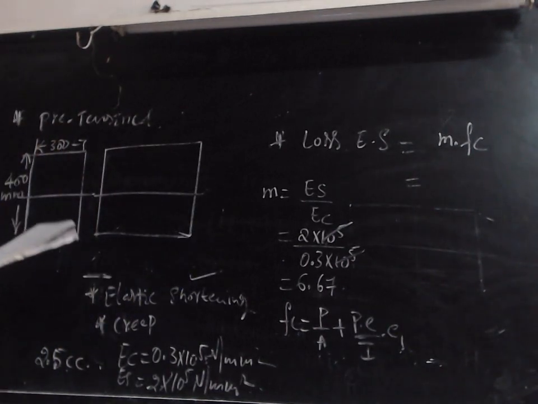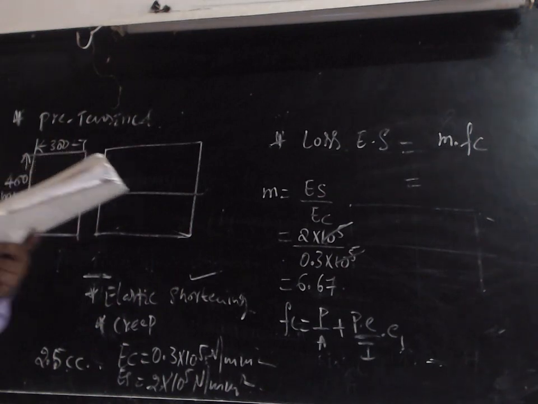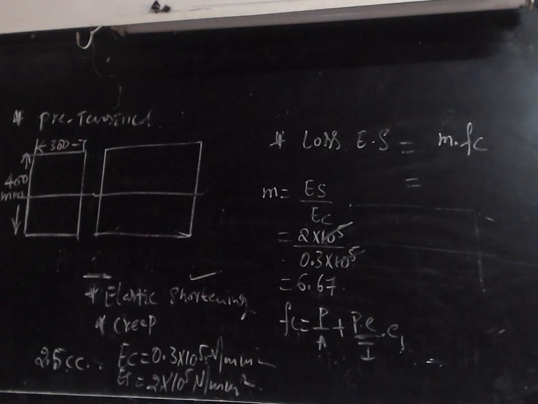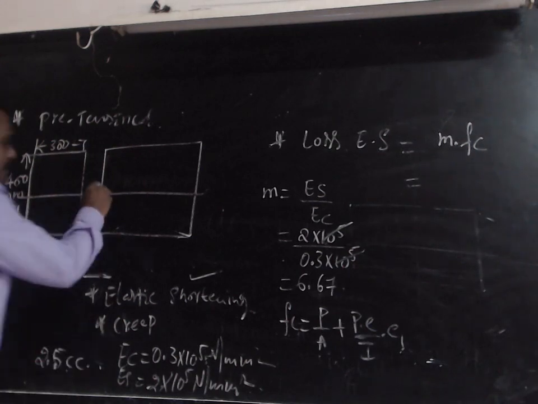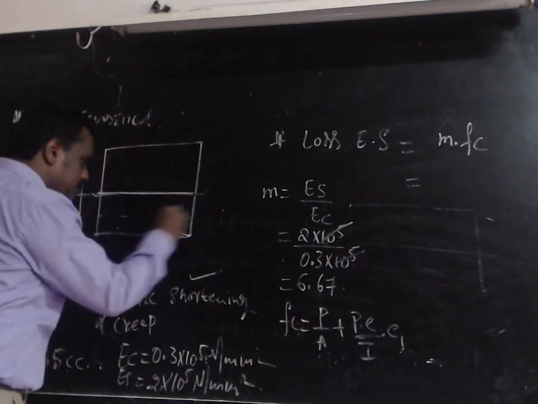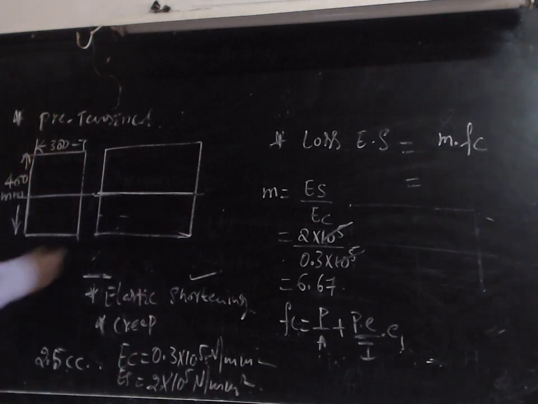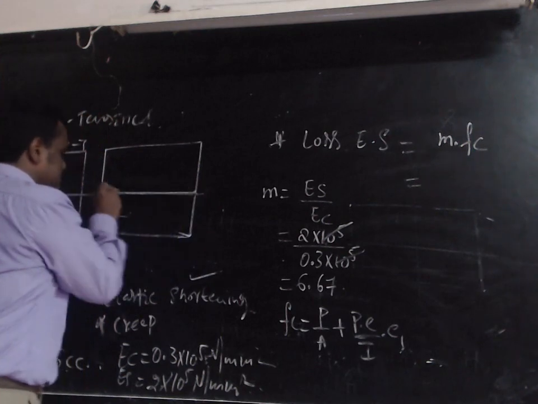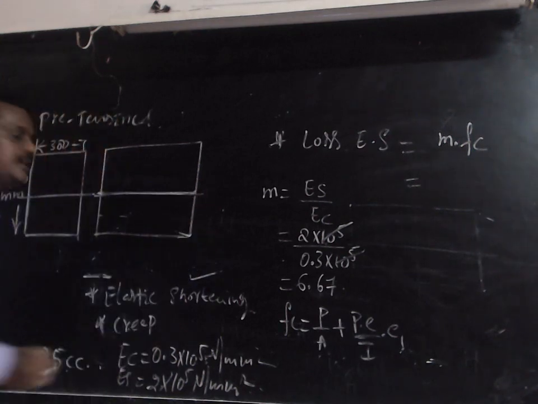So please read that: the section is pre-stressed with concentric steel. Concentric steel means the steel which is not placed at an eccentric position. Eccentric means it is far away from the center. Concentric means exactly at the center the steel or the cable is placed.